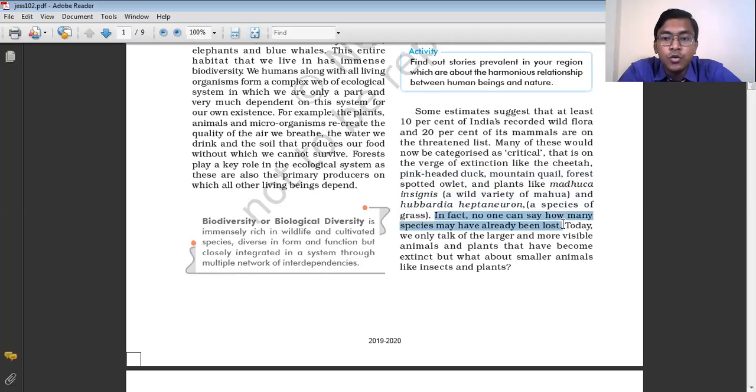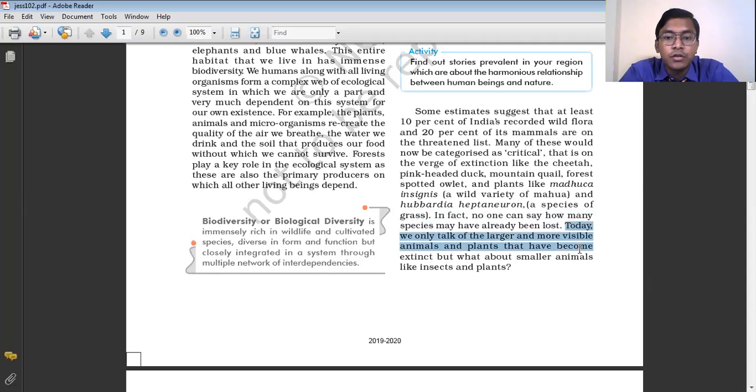In fact, no one can say how many species have already been lost. We don't have exact information about how many species have been lost, because there are many species which we are not aware of. There are many species of plants and animals that we don't even know exist on this earth. So they may have existed.